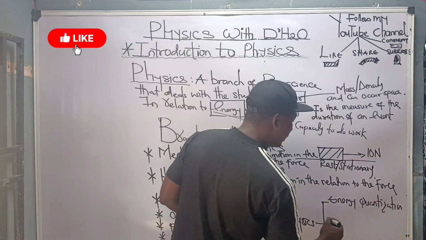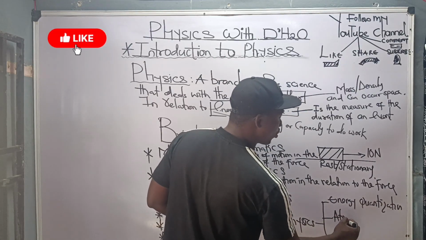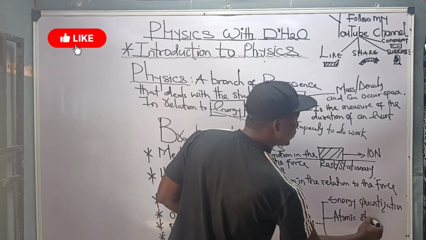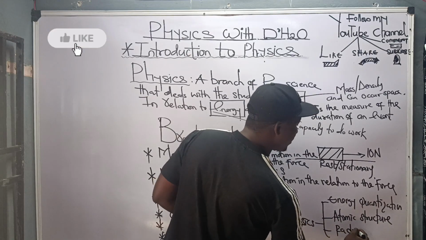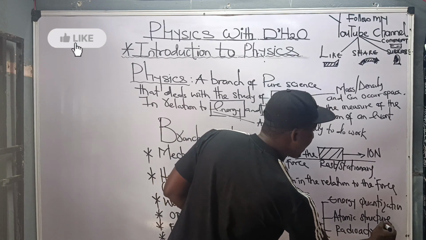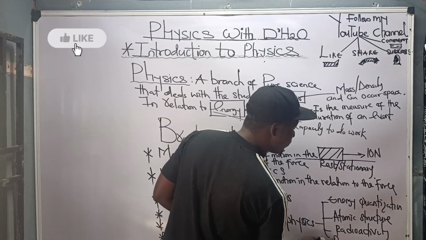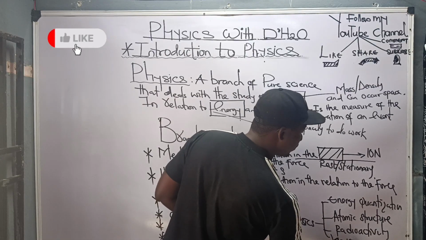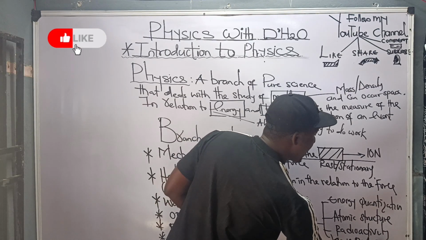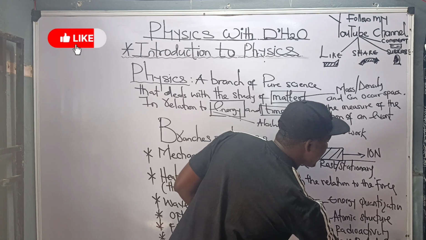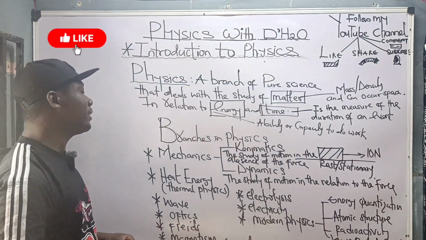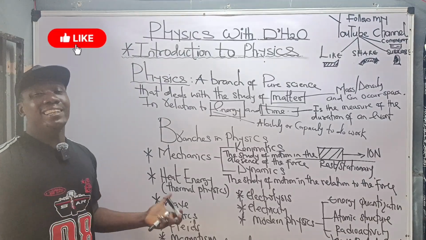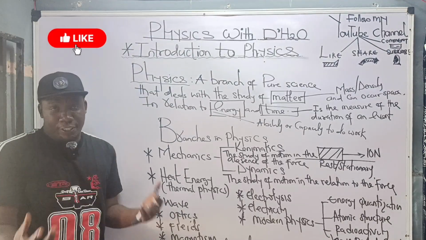It encompasses atomic structure. It encompasses radioactivity. It encompasses the wave-particle paradox. So take note of that. These are the various branches of physics.